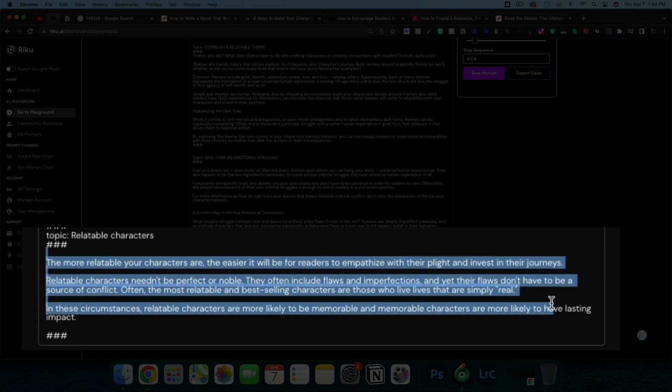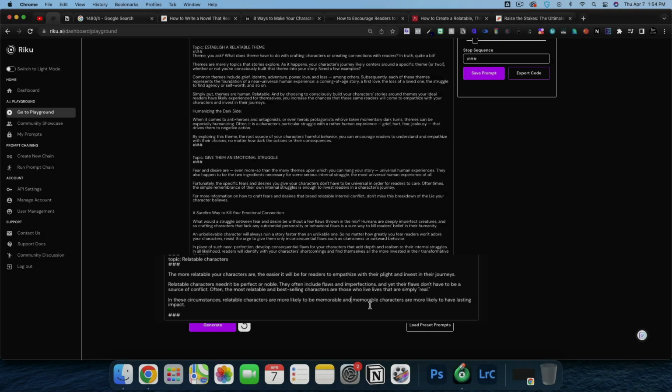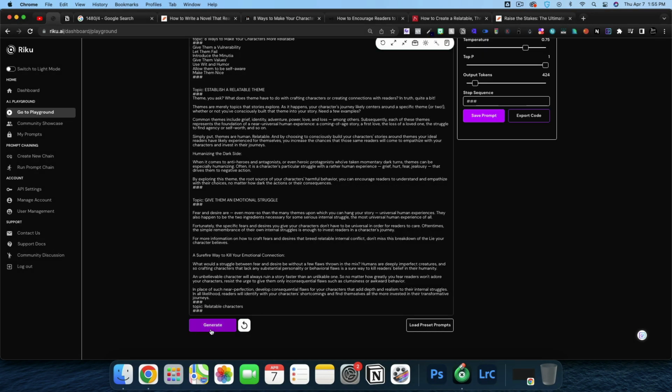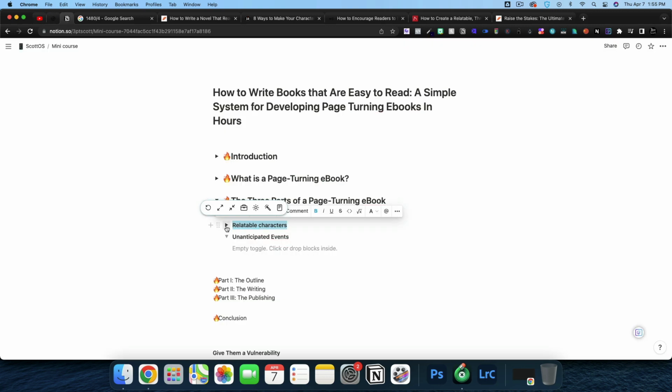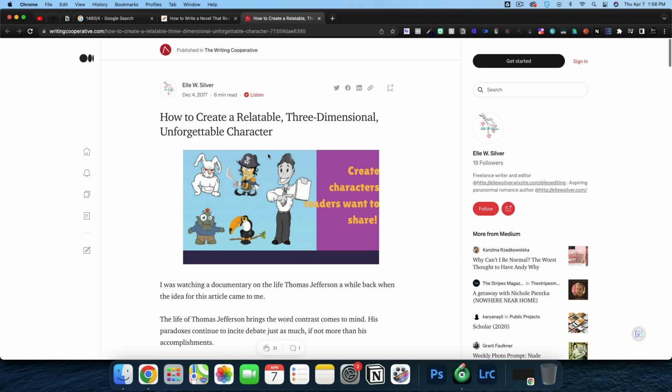They don't need to be perfect or noble. They often include flaws and imperfections, and yet the flaws don't have to be a source of conflict. That's pretty good. Let's go ahead and do it one more time. That's kind of short, but I'm going to go with that for sure. And we'll go ahead and paste that in. And we do have this one here, the 3-dimensional one I haven't added yet.